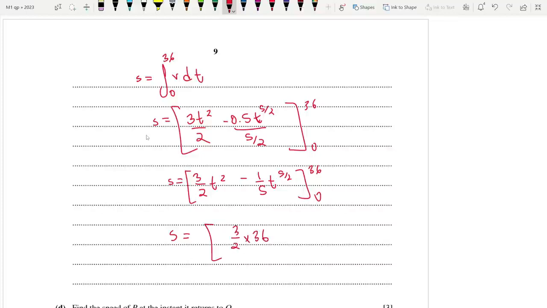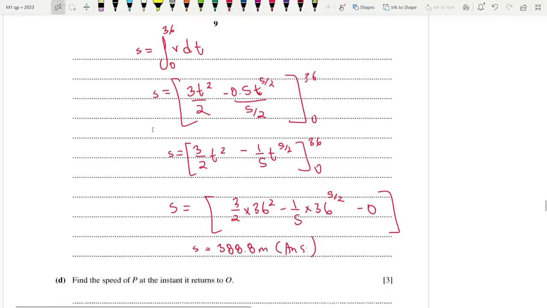3 by 2 into 36 square minus 1 by 5 into 36 to the power 5 by 2 minus 0. All of them will turn into 0, right? So 3 by 2 into 36 square minus 1 by 5 into 36 to the power 5 by 2, which gives us a value of 388.8 meters exactly. Okay, this is the only answer.